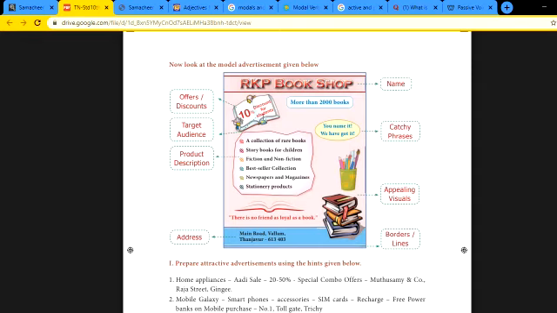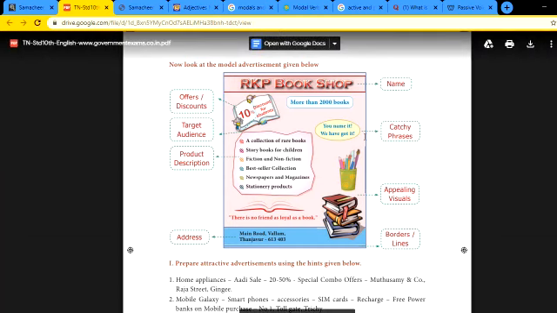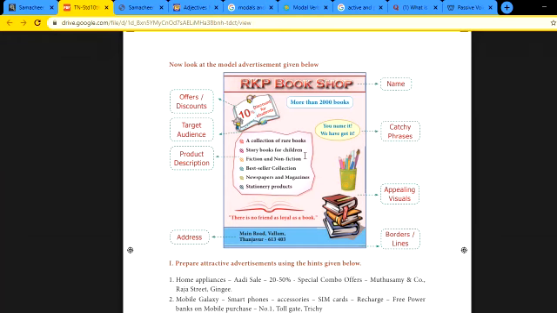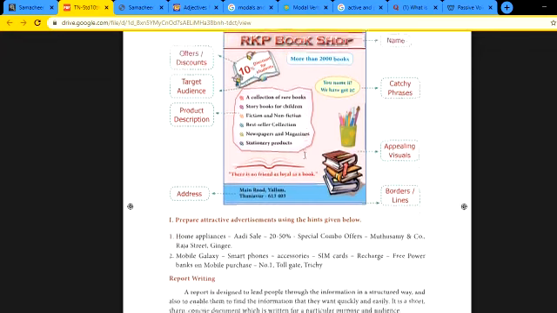Here it is discount for students. Now product description, what types of books you are going to sell. Then address is mandatory. You can write the phone number also, but address is necessary. Then there should be a border, as we already saw. Then appealing visuals means you can draw some pictures, but everything should be in black and white. Then catchy phrases, you name it, we got it, like that. Okay. So make sure you do the advertisement in a very neat manner so that you'll score full marks.